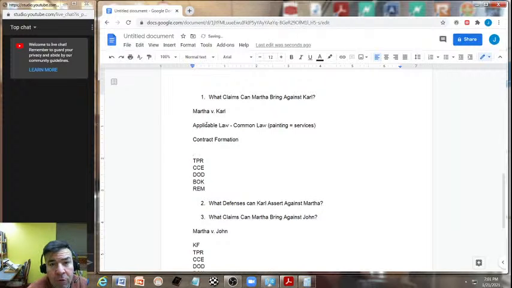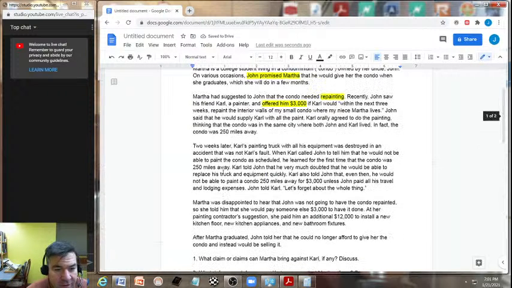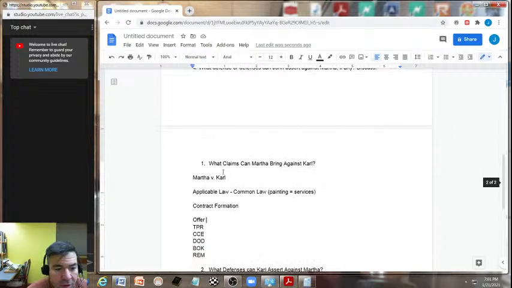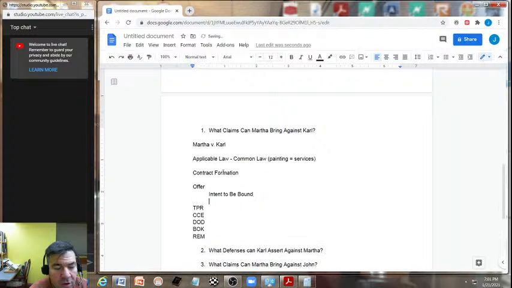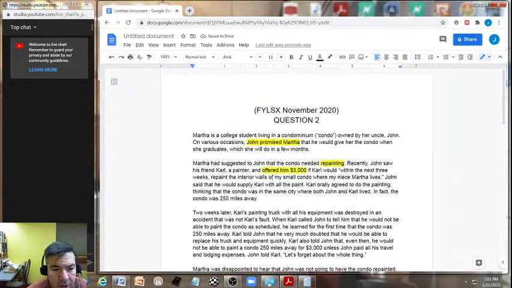Remember, a validly enforceable contract contains what? Enforceable offer, acceptance, consideration, without applicable defenses to contract formation. Now, do we have an offer here? And I would say yes. Why? Because offer requires that we go into intent to be bound. He called him up, and then we have terms up here, intent to be bound, right here.